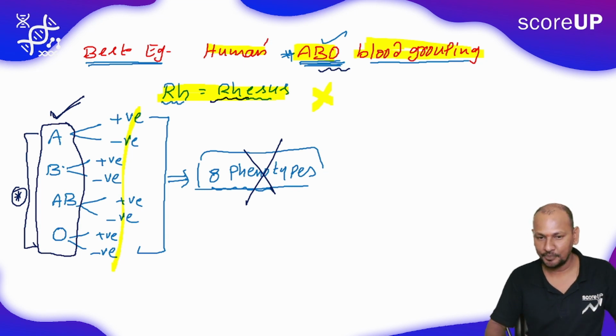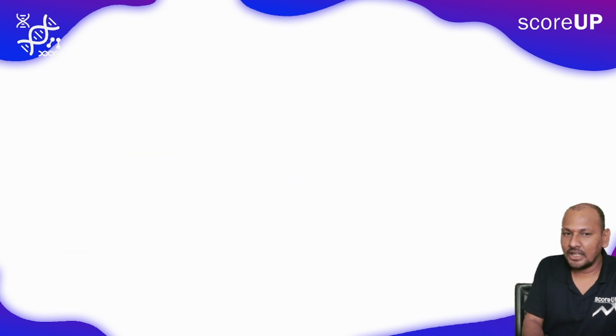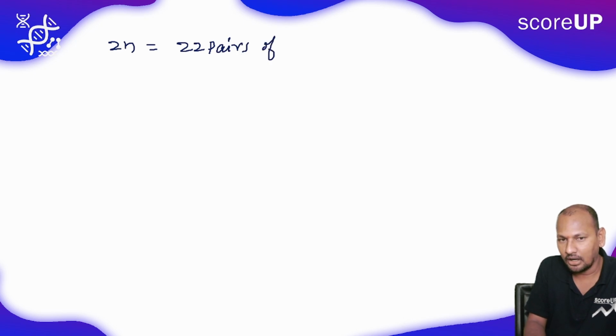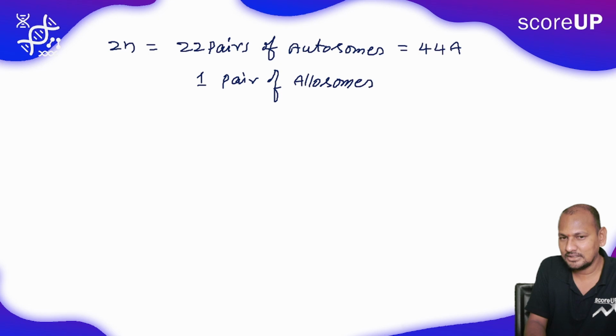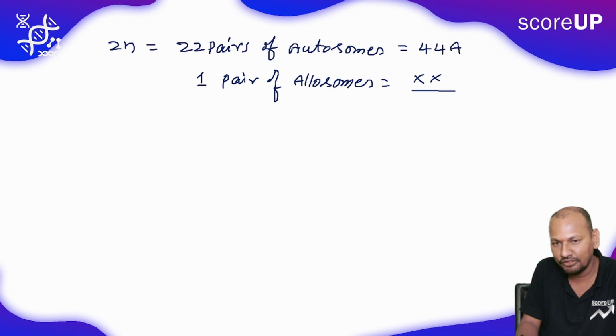Let me continue. In our human body, we are diploid. So we have 22 pairs of autosomes, that means 44 autosomes, and 1 pair of allosomes, that means sex chromosomes. That 1 pair is either XX in case of females or XY in case of males. So the total number of chromosomes in the human body is 46.